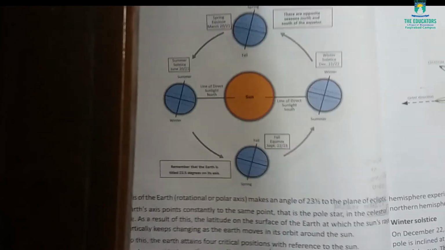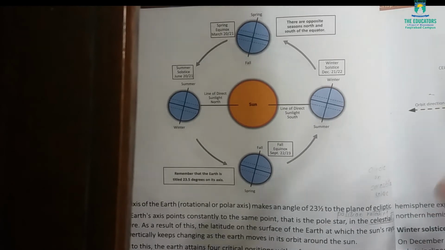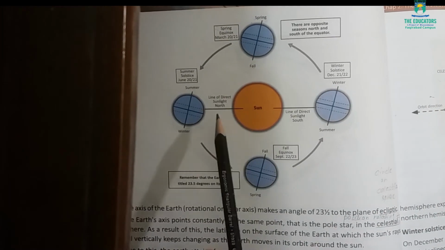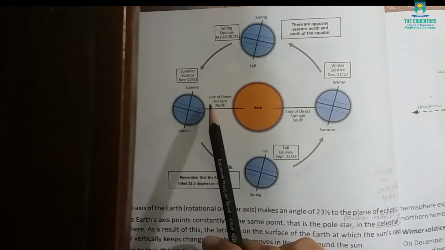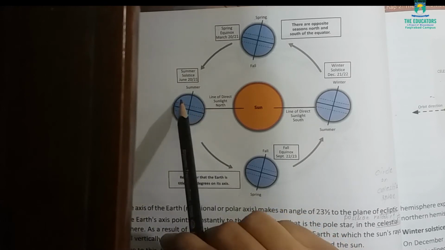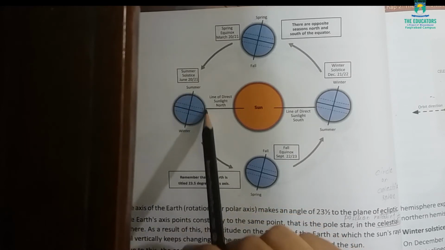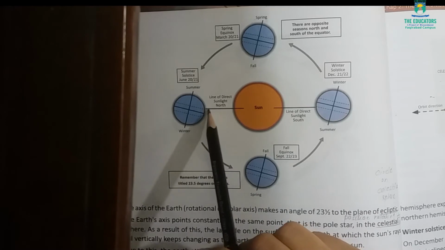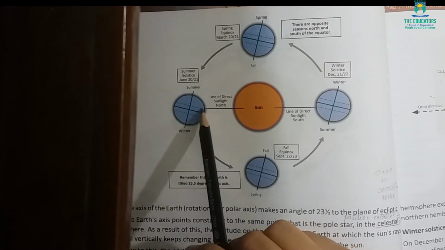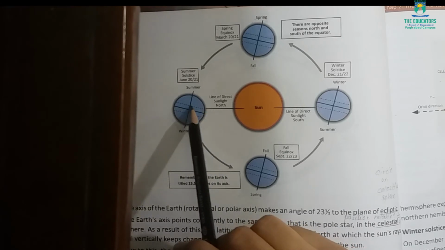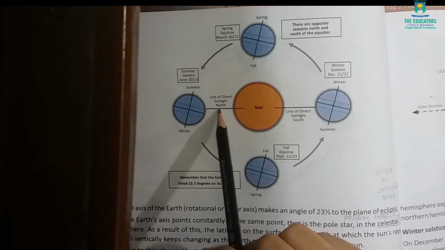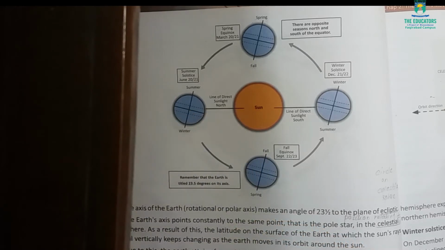For example, look at this summer solstice. Line of direct sunlight. As you can see, this is north pole and it is bent. It is bent towards the sun. So the sun rays are falling only on the north pole. As you can see, sun rays are going through the Tropic of Cancer, means north side. Tropic of Cancer means northern part. Sun rays are falling on the northern part.